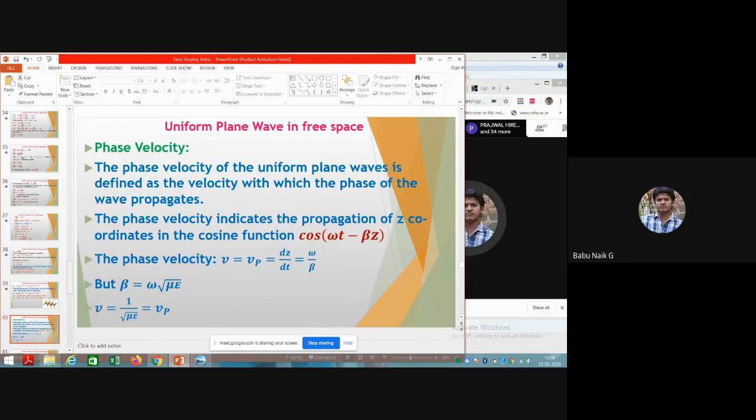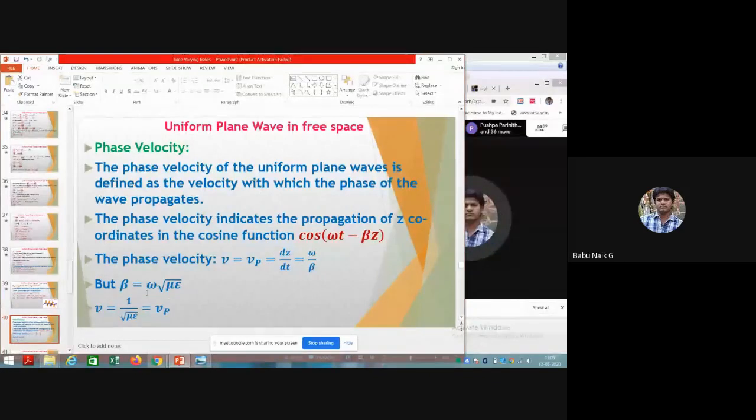So with this cosine function, omega t minus beta z, what will be the phase velocity of that wave? We know the wave travels in the z direction with respect to time, and this is equal to omega by beta, where beta is the phase shift constant of the wave.